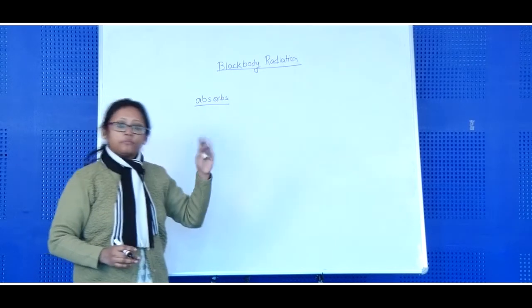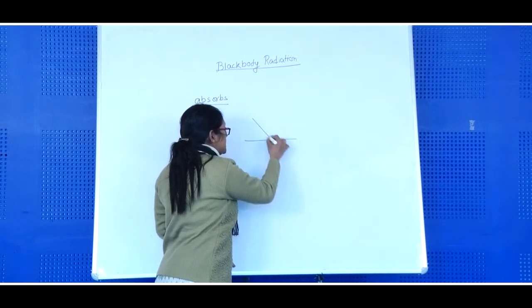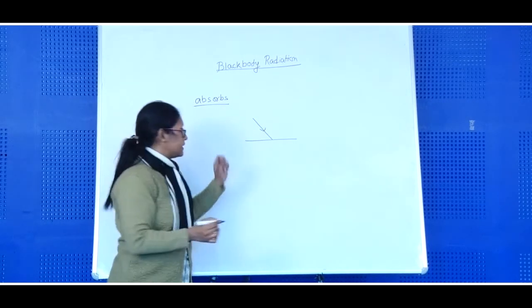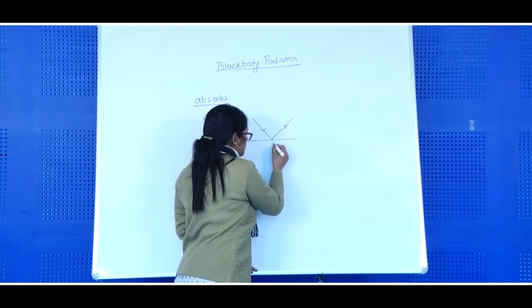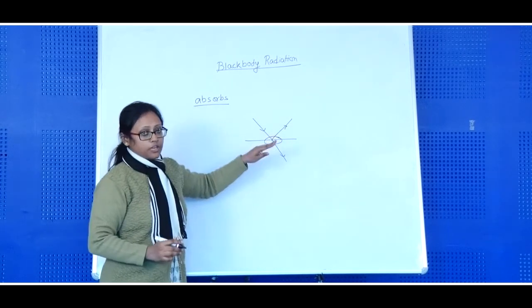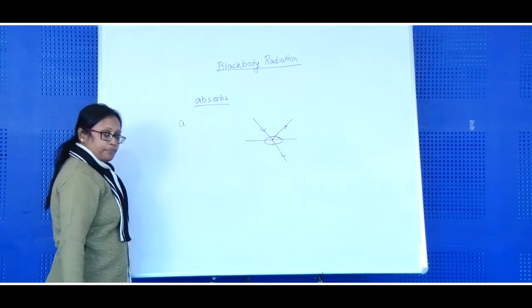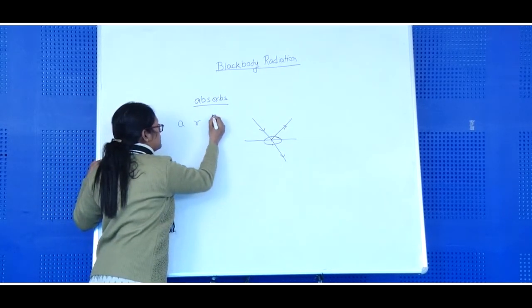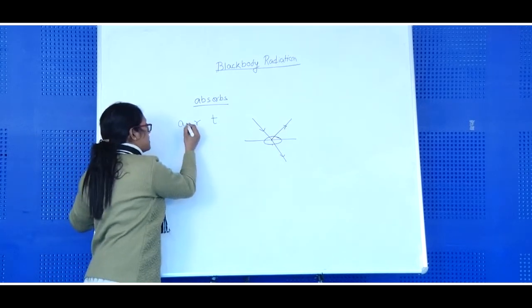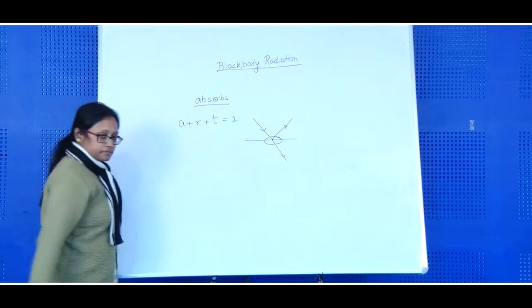whatever is incident on that body. We know that if a radiation is incident on any surface, then there will be reflection, there will be transmission, there will be some absorption in the body. If we represent the absorption coefficient as A, reflection coefficient by R, and transmission coefficient by T, then definitely from energy conservation we can write A plus R plus T is equal to 1.